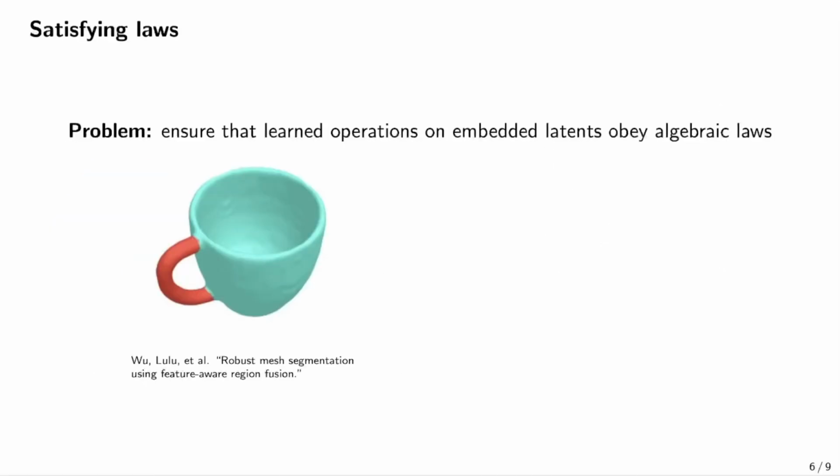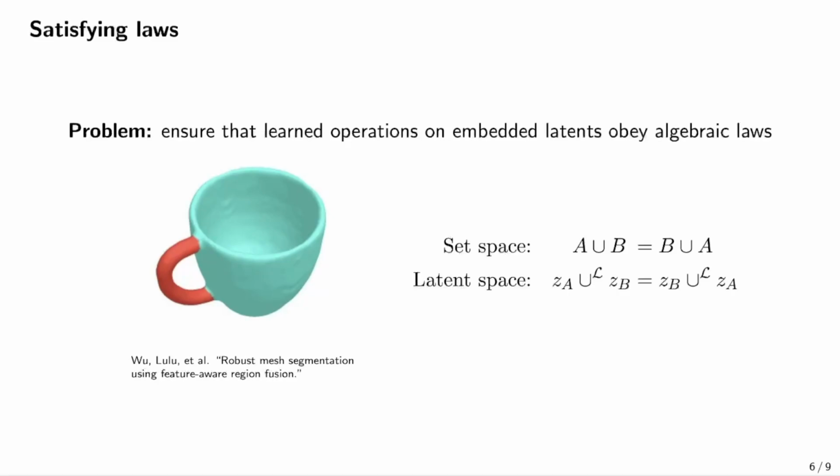This sets up our main problem, which is how can we learn operations in this latent space which provably obey algebraic laws? For example, consider this cup, which might have two implicit neural representations, one for the handle and one for the bowl, and say we want to take the union of these two solids. Intuitively, we know that in set space, A union B should be the same as B union A. How can we learn a latent space operation which satisfies the same law?